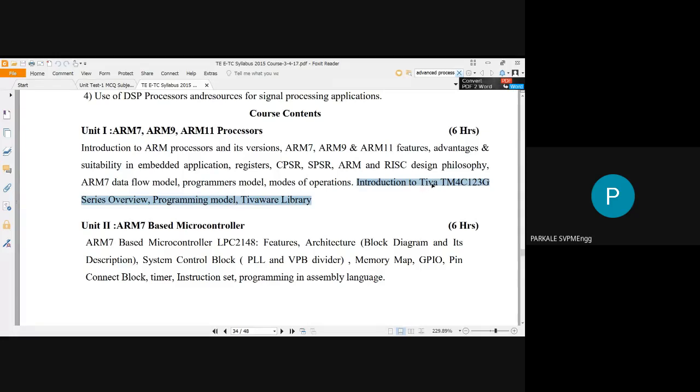So the weightage on this topic is only for maybe 4 to 5 marks, and what you have to study in this particular topic is nothing but just the block diagram of this TIVA board and the different features that are available for the TIVA board.